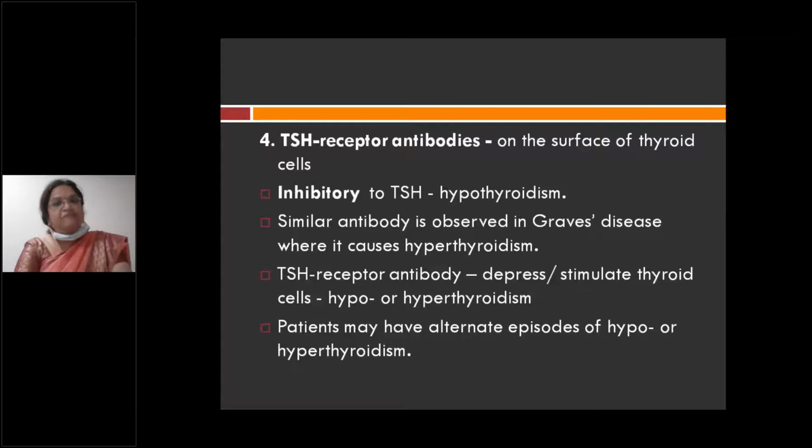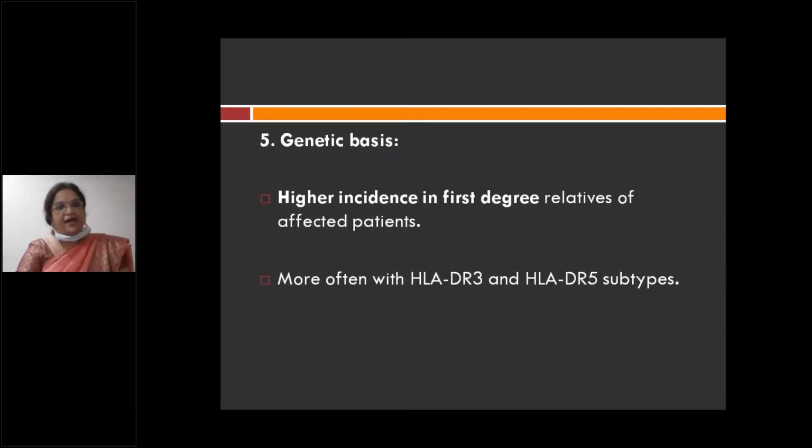Because of that, you have hypothyroidism. So there are antibodies against the receptors of thyroid stimulating hormone leading to hypothyroidism. Similarly, there is an antibody in Graves' disease which causes hyperthyroidism. Now, TSH receptor antibody, what will it cause? It will depress the function of thyroid cells, reduce release of T3 or T4 leading to hypothyroidism, and sometimes stimulates the function of thyroid cells, leading to hyperthyroidism. That's why in Hashimoto's thyroiditis, you have episodes of hypothyroidism and hyperthyroidism.